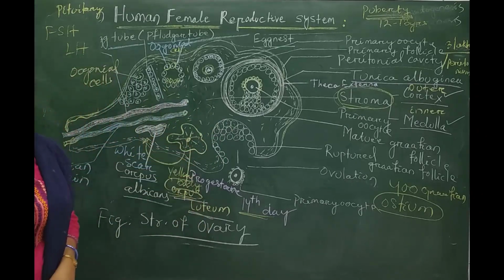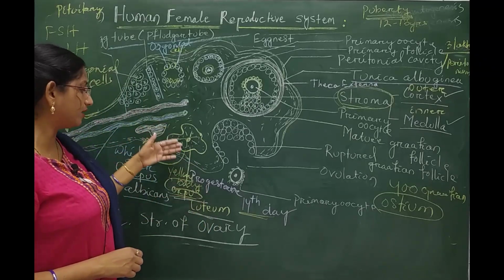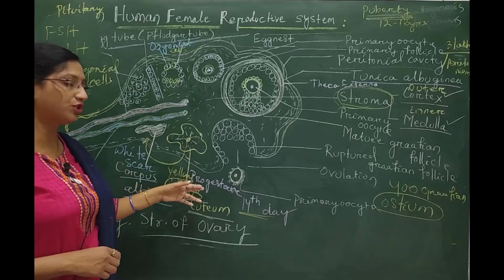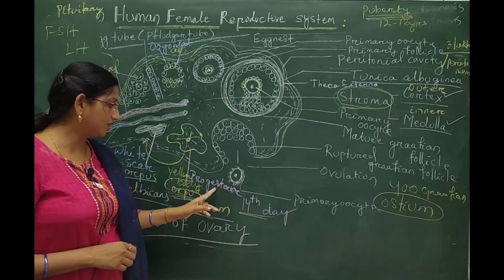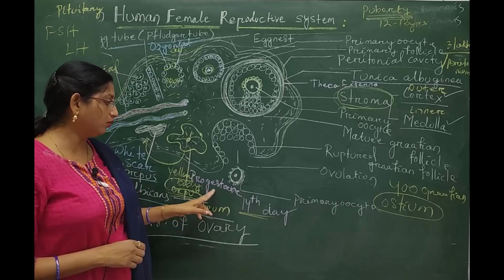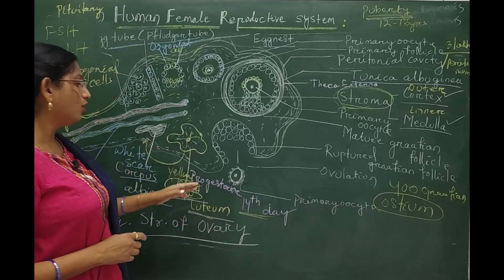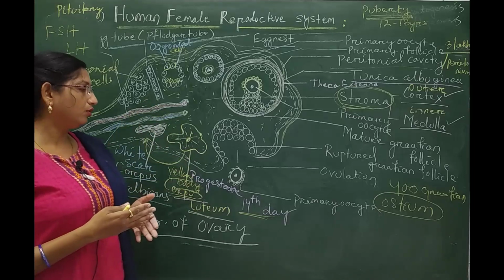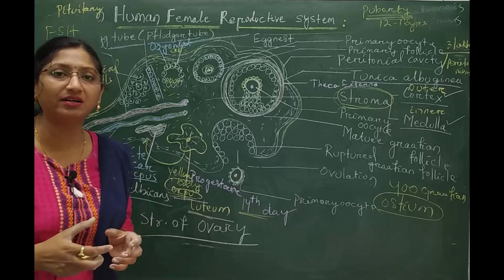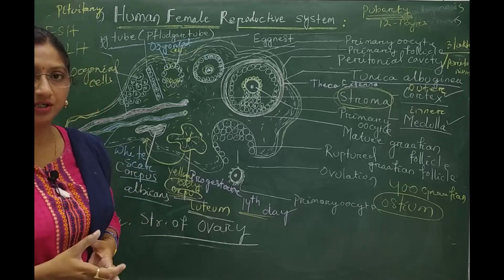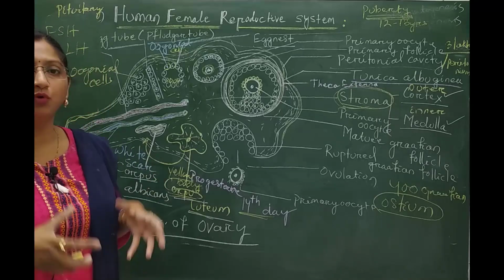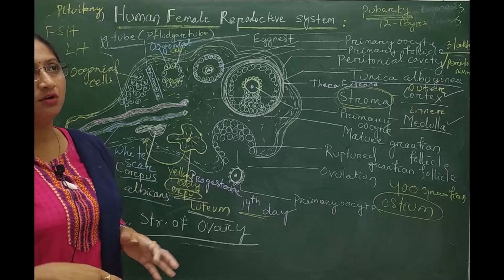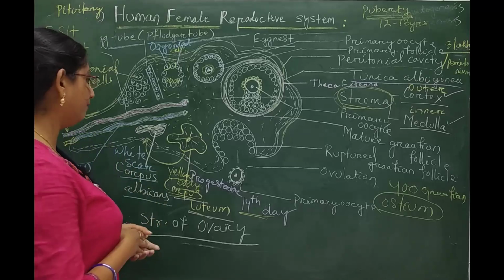It is known as an endocrine mass because it produces a hormone called progesterone. Progesterone makes the endometrial wall thicker, more vascularized and more glandular for the future development of the embryo.